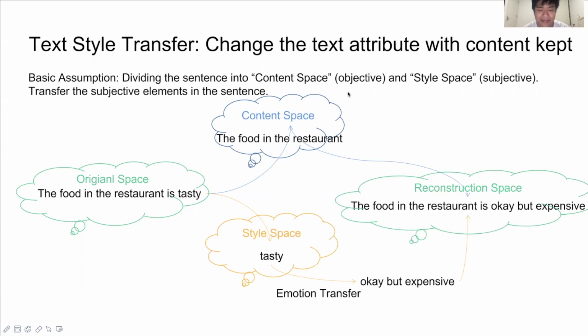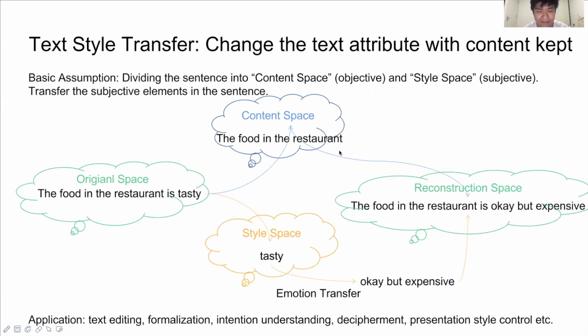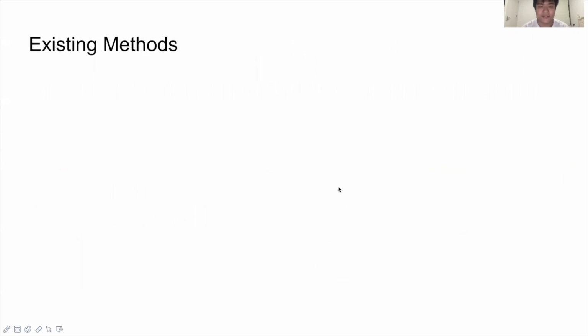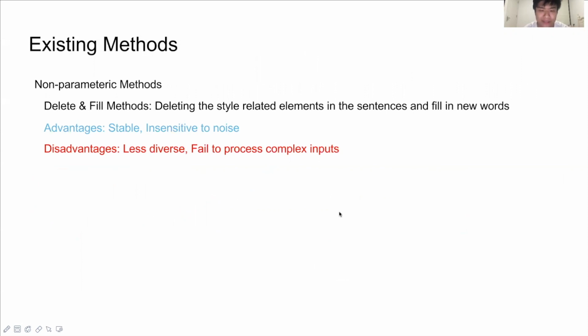This kind of task has many practical applications in terms of text editing, formalization, decipherment, and presentation style control. Traditional methods for solving this problem are non-parametric methods, which delete the style-related words and fill in the blanks with new words. While these methods are relatively stable and not sensitive to noise, they can only deal with simple sentences and generate less diverse results.